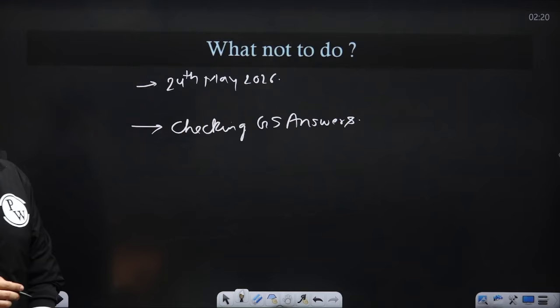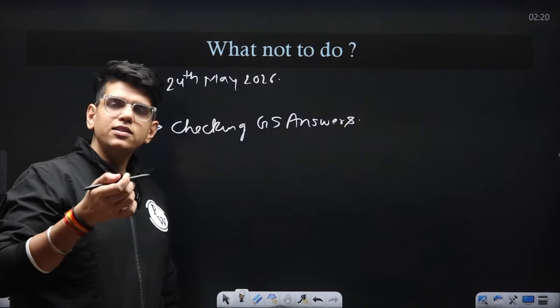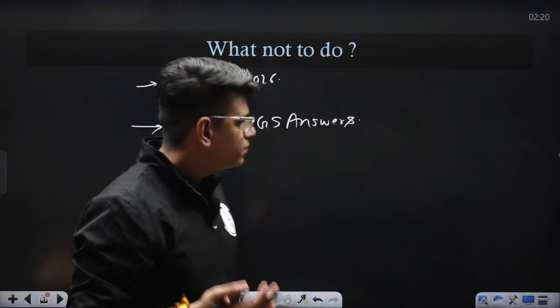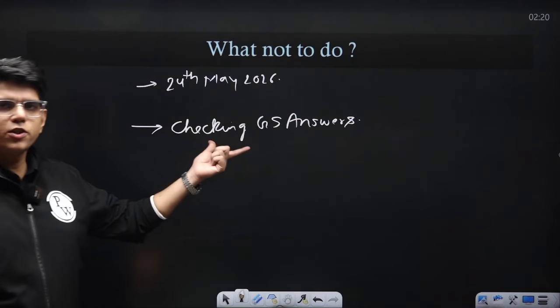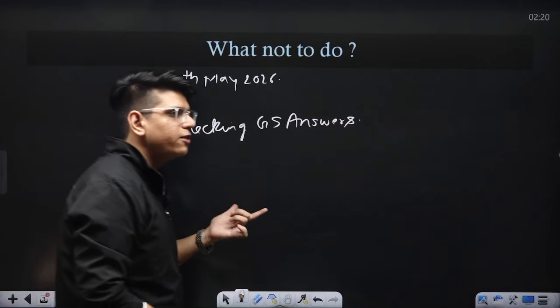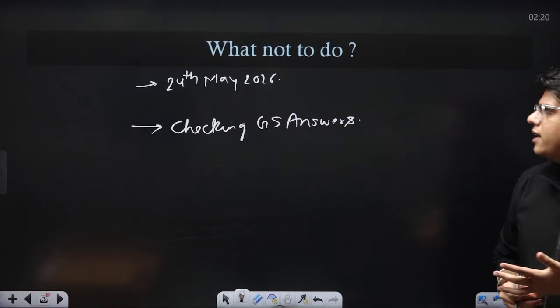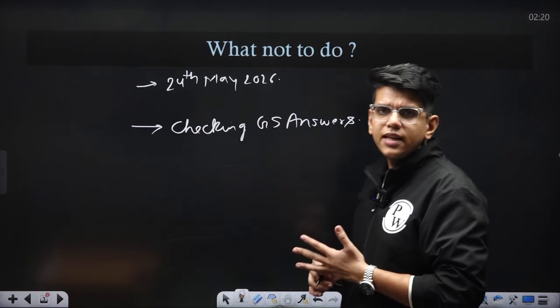This can hamper your confidence and lead to bad performance in CSAT, because if you discuss GS answers with your friends and get to know that 5 of your questions which you thought were correct got wrong, this can hamper your confidence in your CSAT performance.